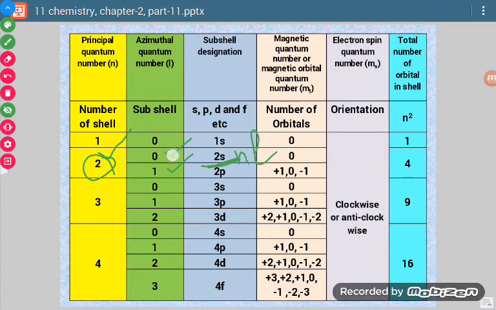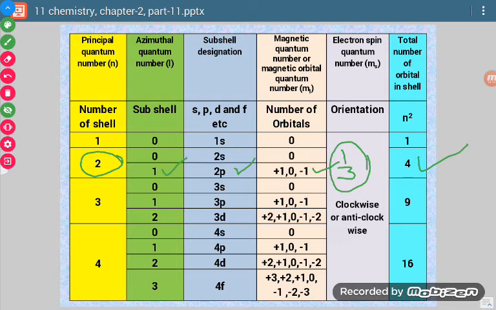Now since the l value is 0, the m value will be 0 only. So 1 value means 1 orbital. Similarly, for n equal to 2, when we take l value 1, then l value 1 means p orbital. It means the subshell is 2p. For l value 1, there are 3 possible values of m. So there are 3 orbitals of p and 1 orbital of s. So for the second shell, there are a total of 4 orbitals.